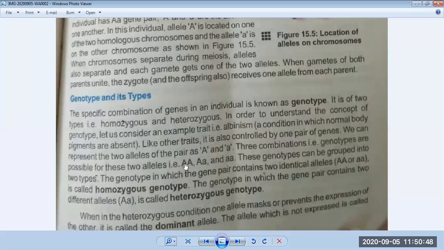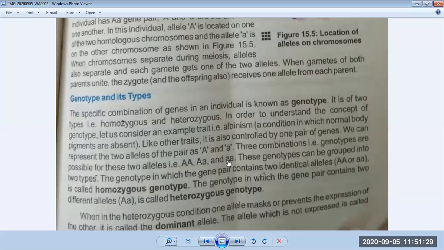So if a person has both capital A genes, you can see they both are representing dominant genes, so it will have body pigments on its body. And if it has a capital A and a small a, definitely one is dominant and one is recessive, so it will have pigments on its body. But if a person has both small a, you can observe these letters are showing both recessive genes. Recessive genes are those which never show any pigment on the body.